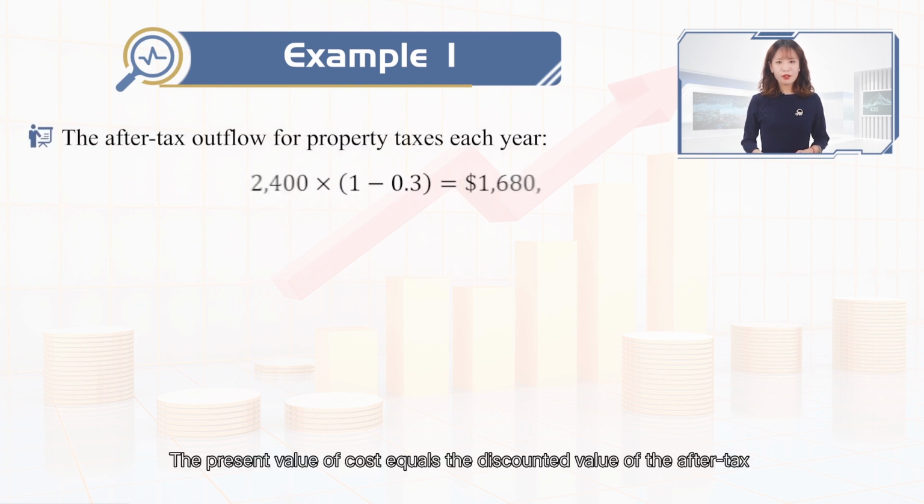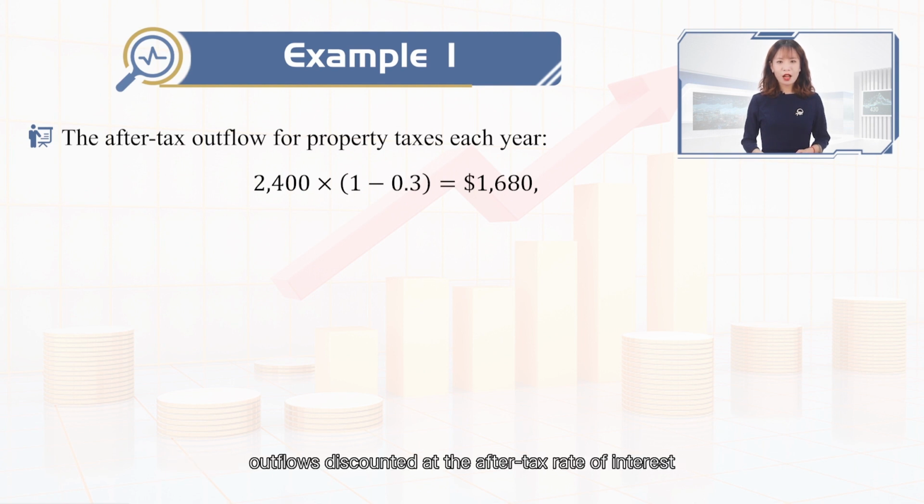The present value of cost equals the discounted value of the after-tax outflows discounted at the after-tax rate of interest. Because property taxes can be deducted from income for federal income tax purposes, the after-tax outflow for property taxes each year is $2,400 multiplied by 1 minus the tax rate 30%, and is $1,680.